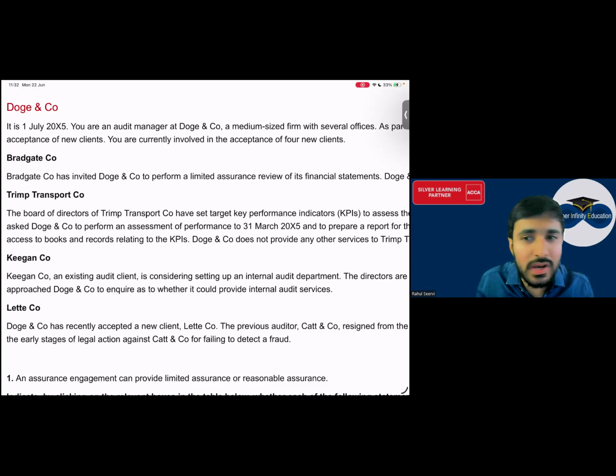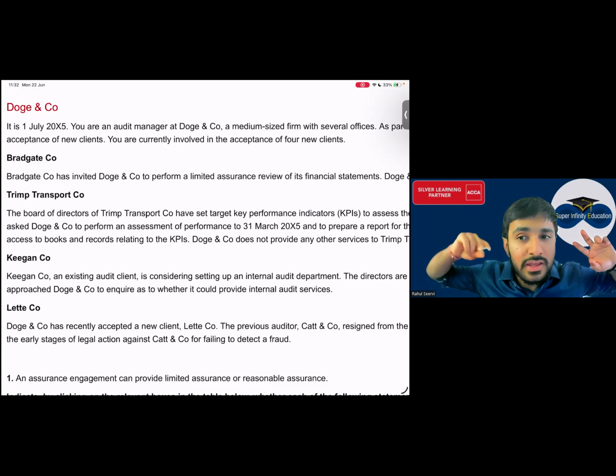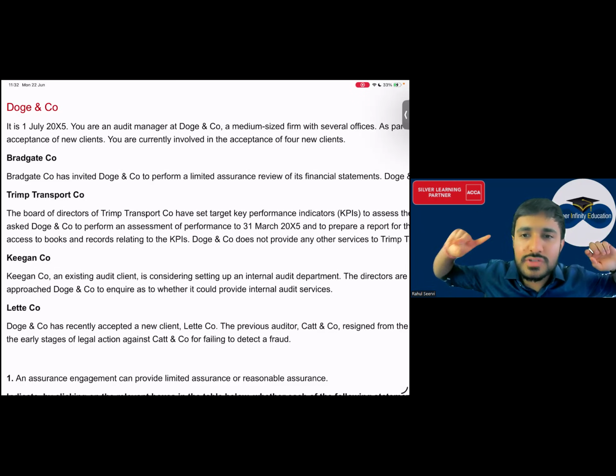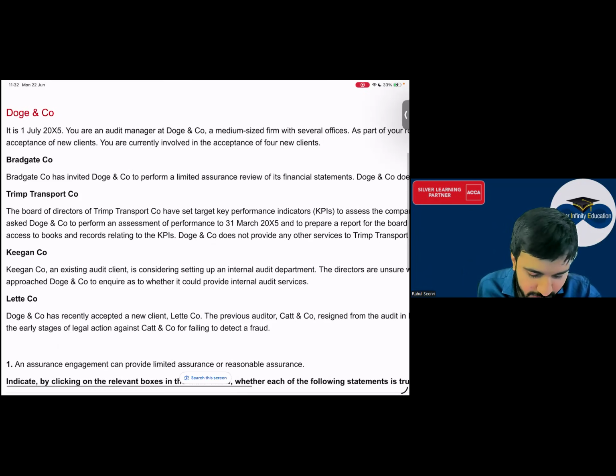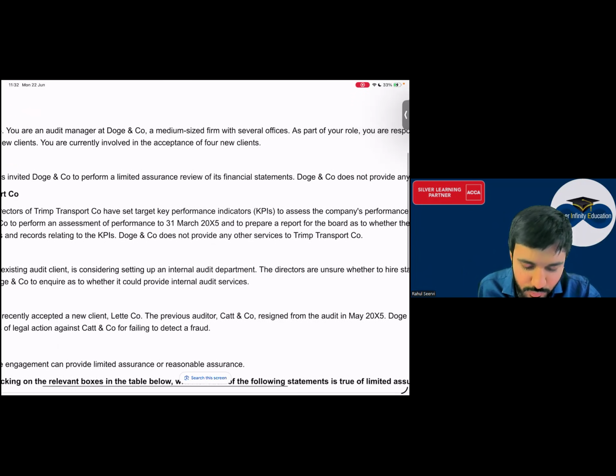Everyone, when you accept new clients, we had to remember 10 points. याद आ रहा है कि नहीं? When you accept a new client, there were 10 points. You have to see whether you have expertise, etc. B company has invited D to perform a limited assurance review. Limited assurance review means what? अभी, audit है क्या ये? Is this audit or review?